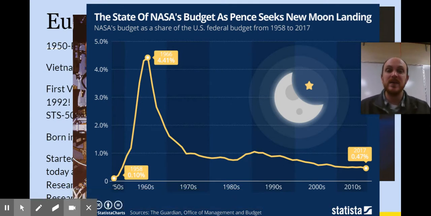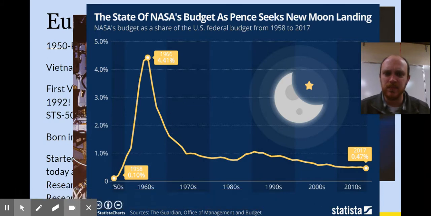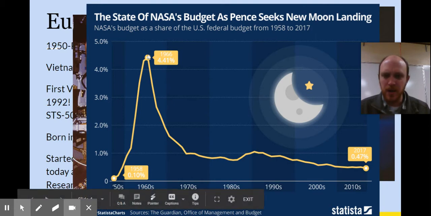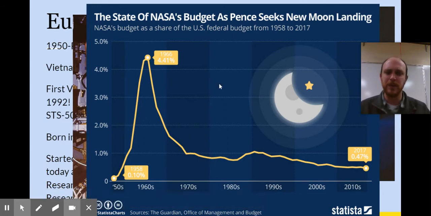And so as we're trying to build up things again and not just send people to space in near or close orbit, which is where the space station is, but all the way to the moon, which is a lot further away, and you need very different systems to do that, they don't necessarily have the budget to do that. So everyone's trying to figure out how to make that work on smaller amounts of money. You can see that in the late 60s, after we landed on the moon in 1969, you can fact check me on that, we were like, well, we did it. We can cut the budget because we were spending a lot of money on space at that time without anybody really knowing why we were doing it.